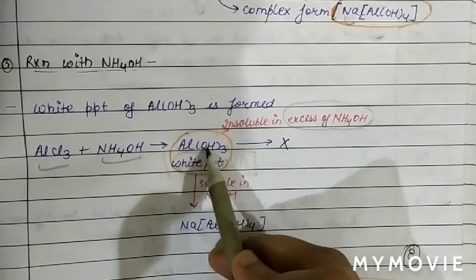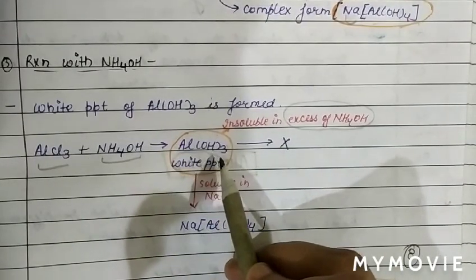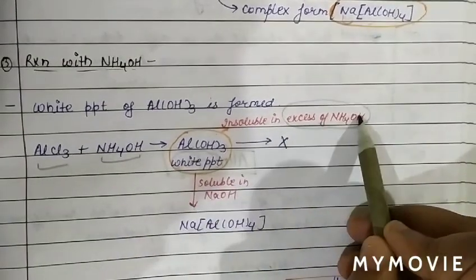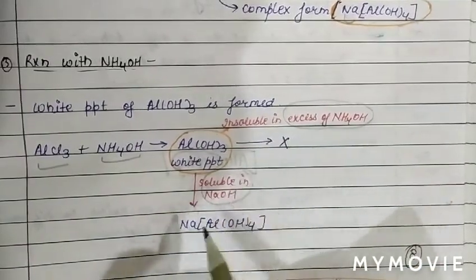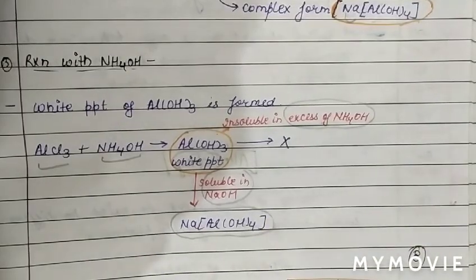So basically, aluminium hydroxide is soluble in excess of NaOH, while it is insoluble in excess of NH4OH. But it is soluble in NaOH, forming a complex of NaAl(OH)4.